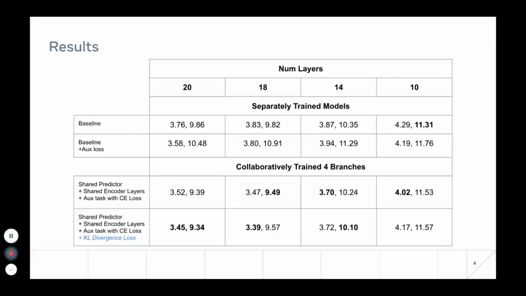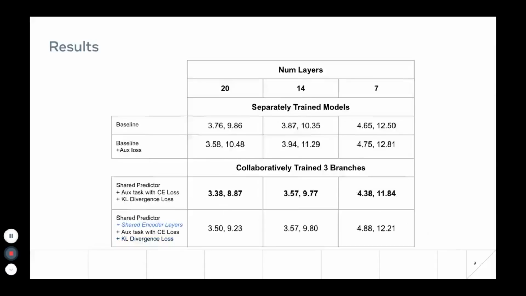This table shows results for a model trained with 4 branches where the number of layers ranges from 20 to 10. The baseline models are trained individually without any shared modules or co-distillation. We also show results for an individually trained model with the frame-level auxiliary task. Compared to these baselines, our proposed model with shared modules and co-distillation can provide around 3 to 11% improvement over the baselines.